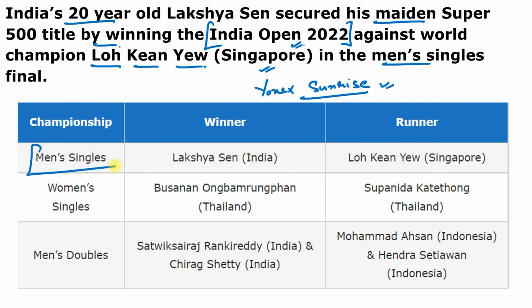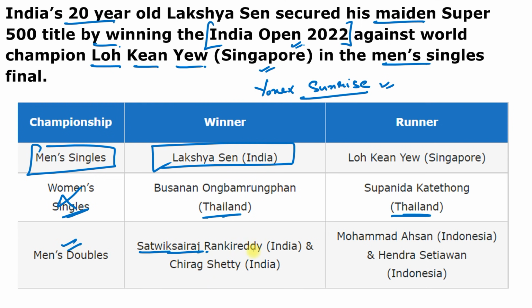You can also see this chart, men's singles won by Lakshya Sen. And don't remember women's singles, no player belongs to India. But you have to remember men's doubles, Satwiksairaj Rankireddy and second is Chirag Shetty. Both players won the men's doubles tournament. This Yonex Sunrise India Open 2022 was held from 11th of Jan to 16th of Jan 2022, and it was held in New Delhi. And it had a total prize pool of almost $4 lakh.